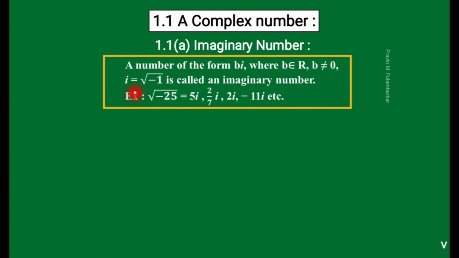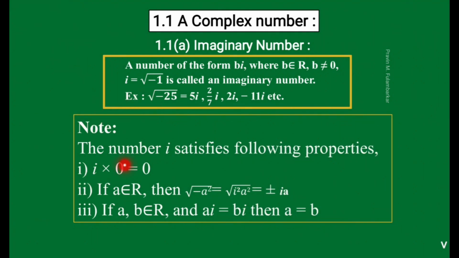From that we can decide whether that i is a letter or the imaginary number. That we will discuss while solving the problems.